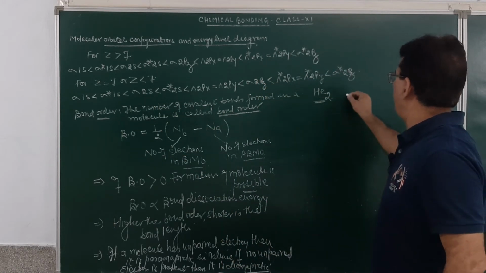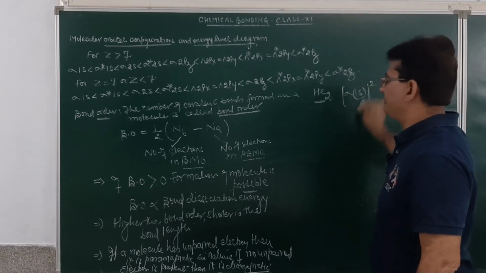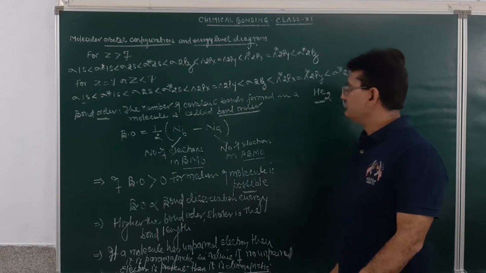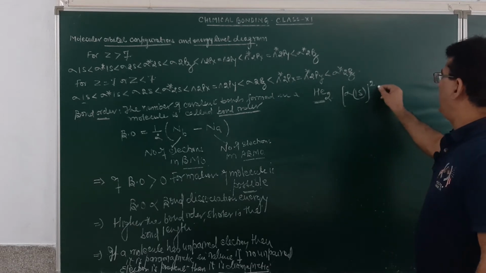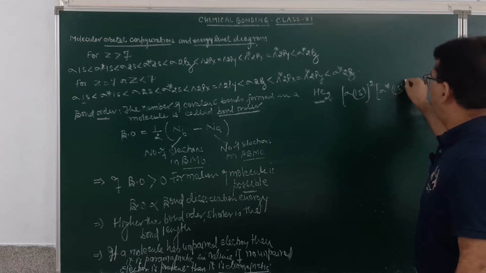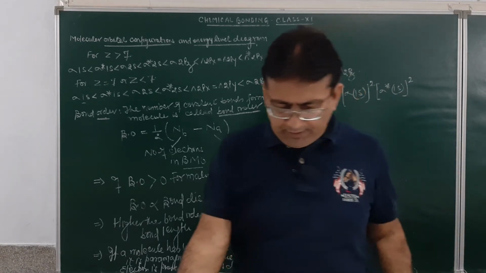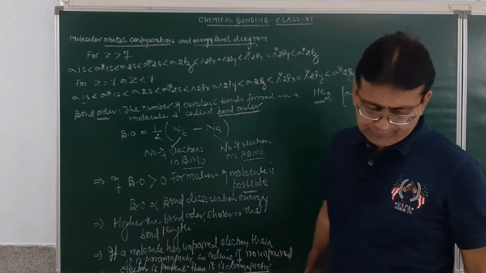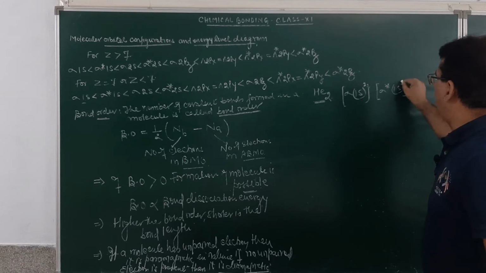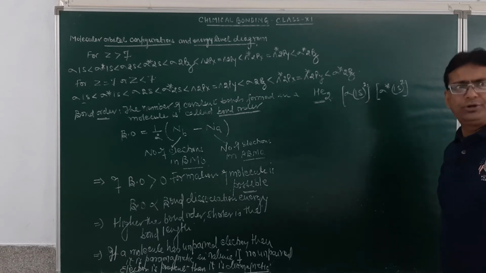So, the molecular orbital configuration will be sigma 1s, and this over here will have 2 electrons. This is sigma 1s. How many electrons are there? 2. Am I clear? Then sigma anti-bonding 1s, and how many electrons will be distributed over here? 2. Tell me whether I am getting it clear for you or not, student. Yes? So, sigma 1s2, sigma anti-bonding 1s2. How many electrons are present over here? 4. I have distributed the 4 electrons.